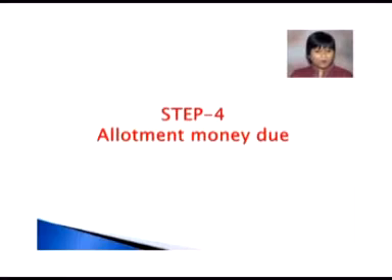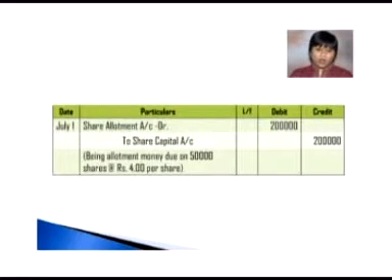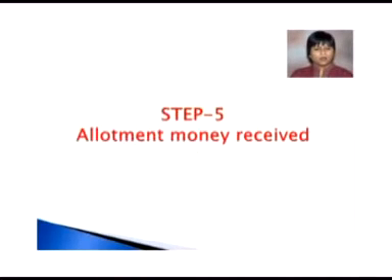Now what is step 4? Step 4 is to due the allotment money. Now the allotment money will be due on 50,000 shares at rate of rupees 4 per share. So on July 1, our entry will be share allotment account debit to share capital account, being allotment money due on 50,000 shares at rate of rupees 4 per share. So the amount with which the share allotment account will be debited and the share capital account will be credited is rupees 2 lakh.